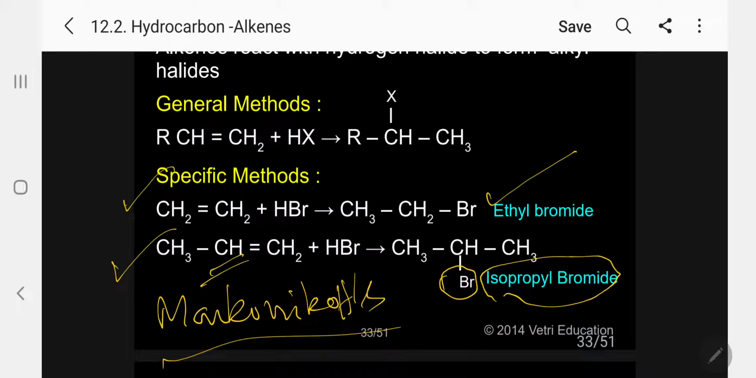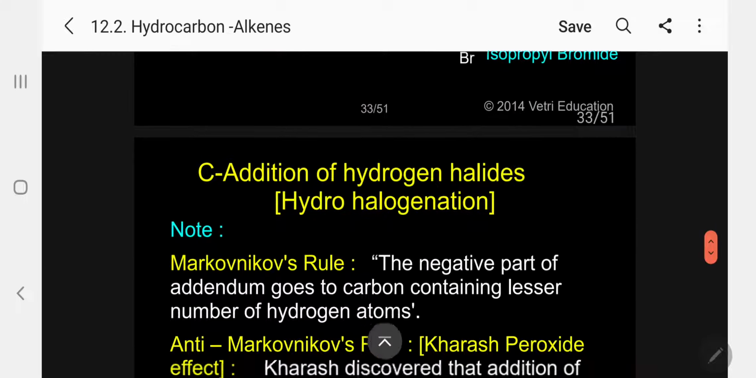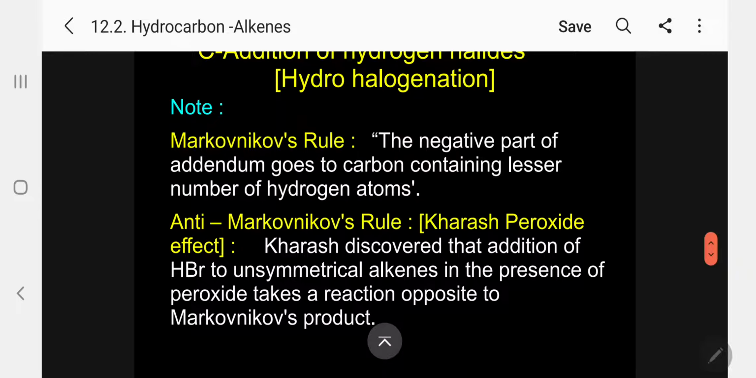We have to use only the electromeric effect. According to the electromeric effect, we can say H plus and Br minus. So this is an electron releasing group; this is plus, this is minus. So minus will come here, plus will come here. So we can easily explain the formation of isopropyl bromide or 2-bromopropane by the electromeric effect. Kindly follow. Markovnikov's rule I told you already: the negative part of the addendum goes to the carbon containing the least number of hydrogen atoms.